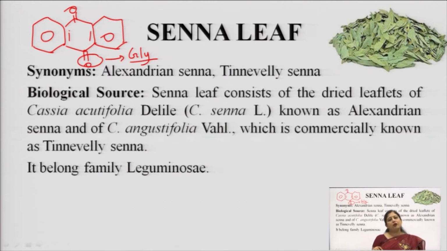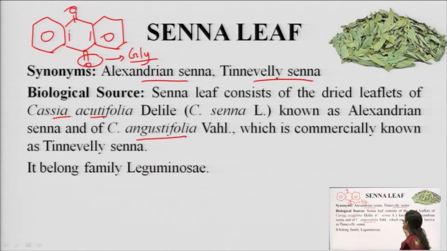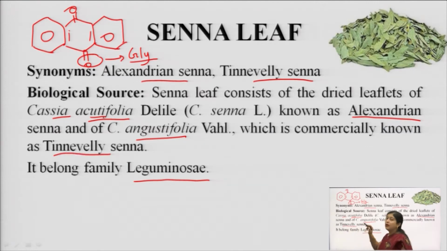So Senna is the first anthraquinone glycosidal drug, and it is obtained in two different varieties known as the Alexandrian Senna and the Tinnevelly Senna. In Hindi it is known as Sena ki patti. The biological source is that it consists of dried leaflets of Cassia acutifolia and Cassia angustifolia belonging to the family Leguminosae. Cassia acutifolia is known as the Alexandrian Senna, and Cassia angustifolia is known as the Tinnevelly Senna.